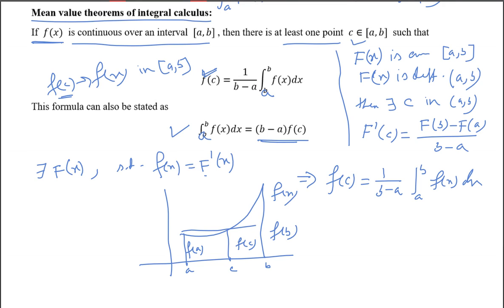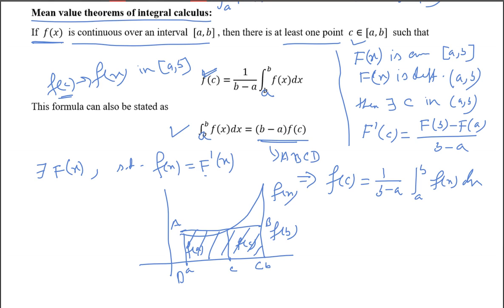If you draw this rectangle, this area will be f of c into b minus a. If I name it a, b, c, d, this is the area of the rectangle a, b, c, d.